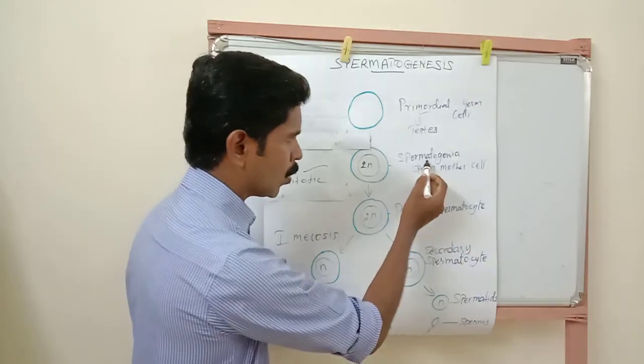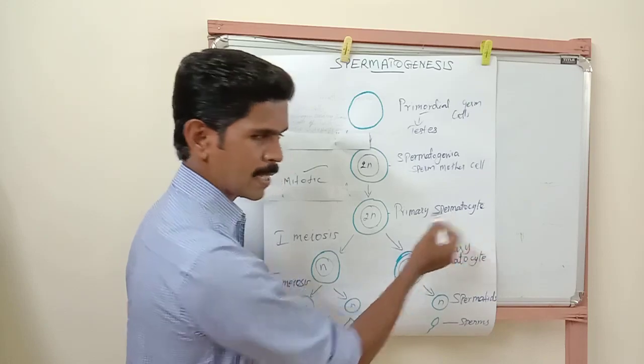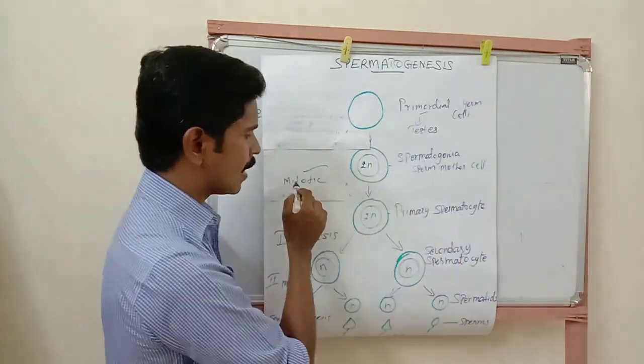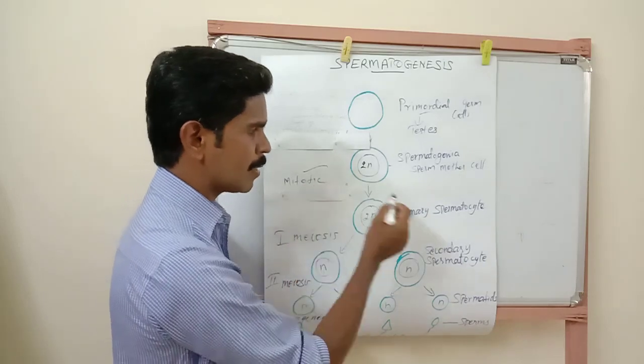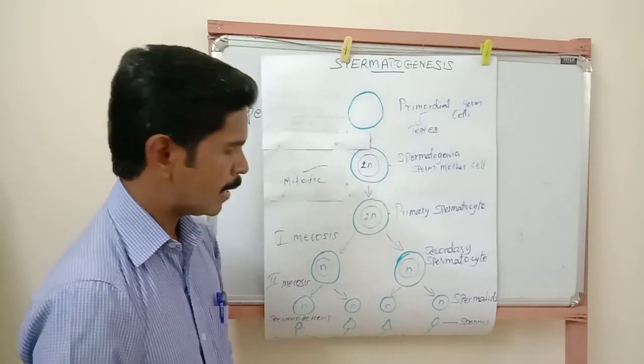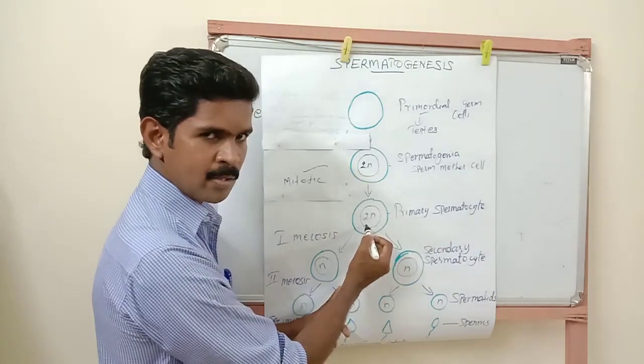The spermatogonium is converted into a primary spermatocyte because of this mitotic cell division. Understand? Then this primary spermatocyte is also in diploid condition, 46 chromosomes are there.